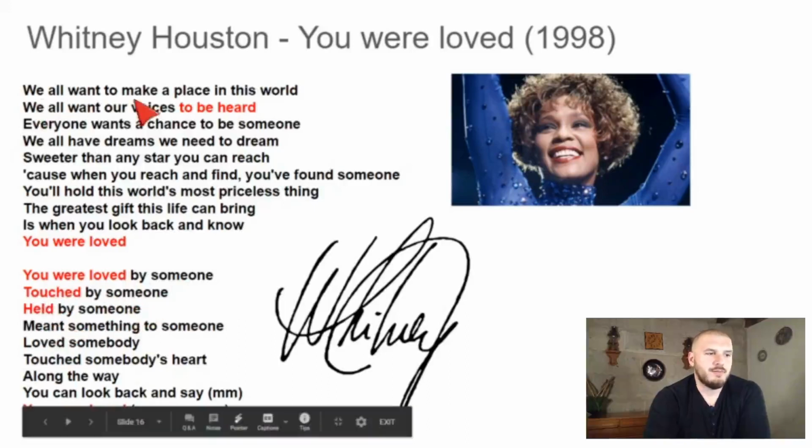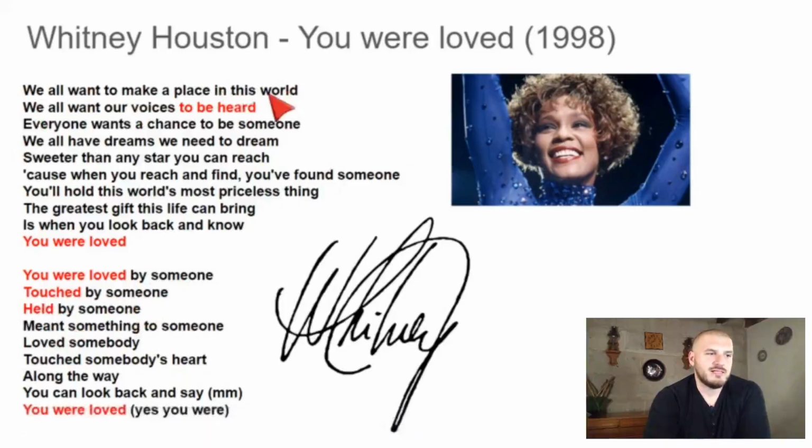We all want to make a place in this world. Todos queremos hacer un lugar en este mundo. Todos queremos que nuestras voces sean escuchados. This is subjunctive in English. Que sean, eso is subjunctive, doesn't really exist much in English, but here you are. This is passive voice, right? To be, past participle. We all want our voices to be heard. Todos queremos que nuestras voces sean escuchados.